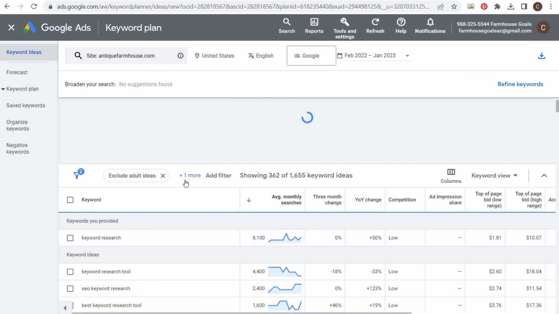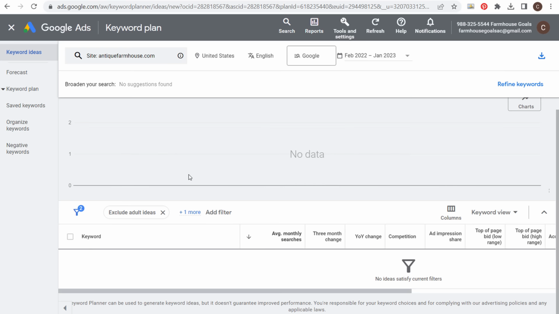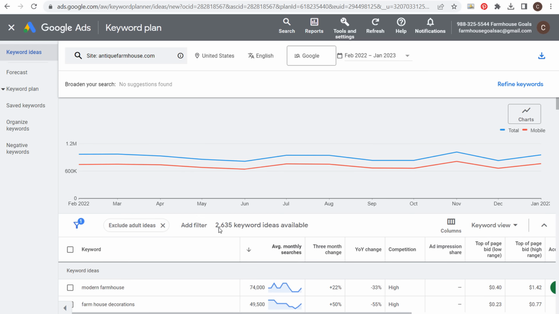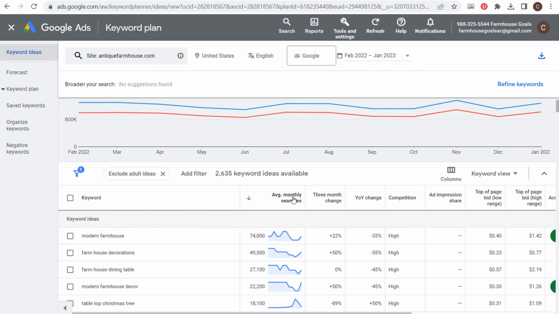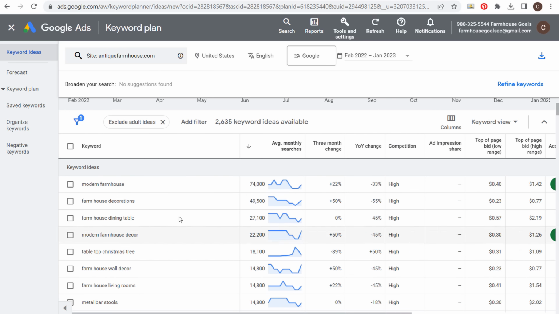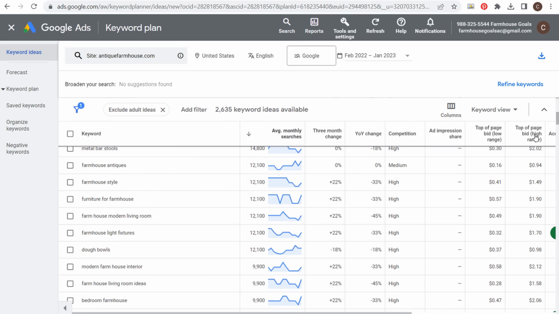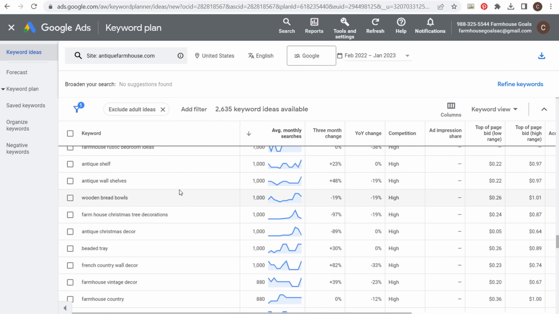We have to make sure we don't have any filters here because we're not going to get any information if we have our filter. Get rid of our filter here. And they've given us 2,600 different keywords. So we're looking by average monthly searches so I can see their most popular keywords. But let's just scroll way far down here.